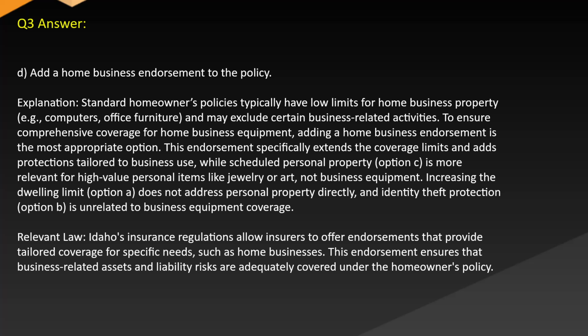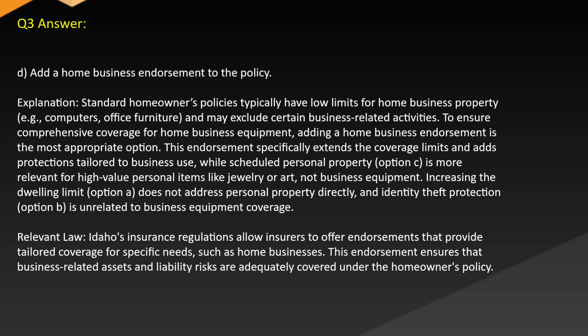Explanation: Standard homeowners policies typically have low limits for home business property, e.g., computers, office furniture, and may exclude certain business-related activities. To ensure comprehensive coverage for home business equipment, adding a home business endorsement is the most appropriate option. This endorsement specifically extends the coverage limits and adds protections tailored to business use, while scheduled personal property, option C, is more relevant for high-value personal items like jewelry or art, not business equipment.